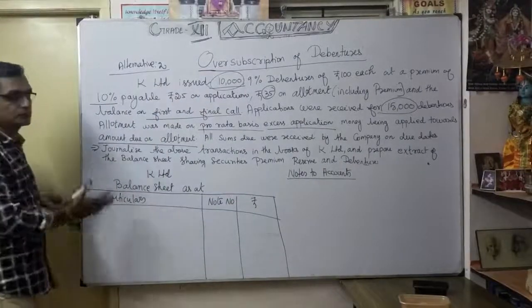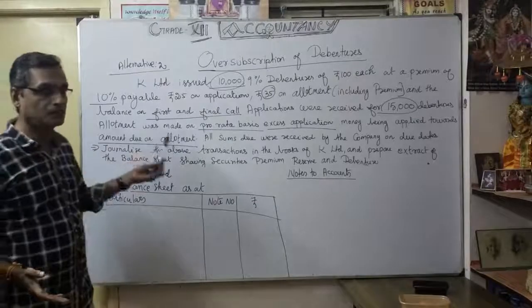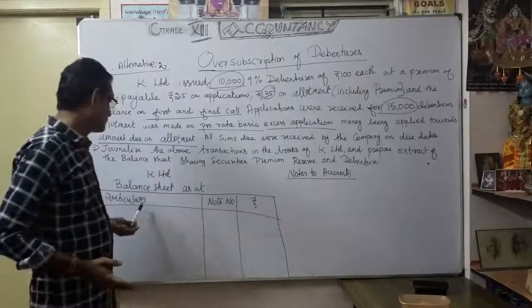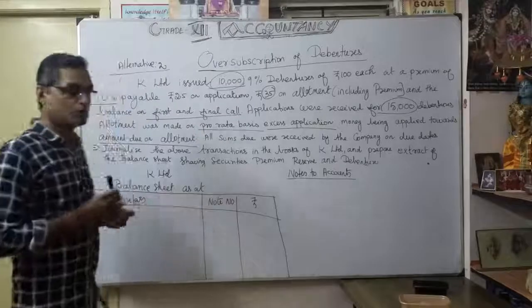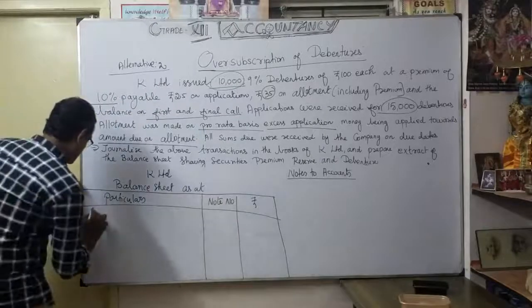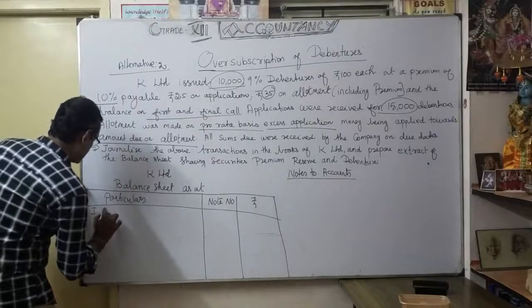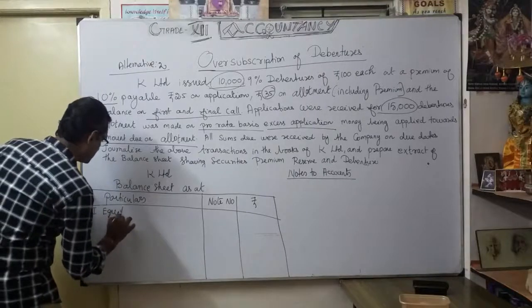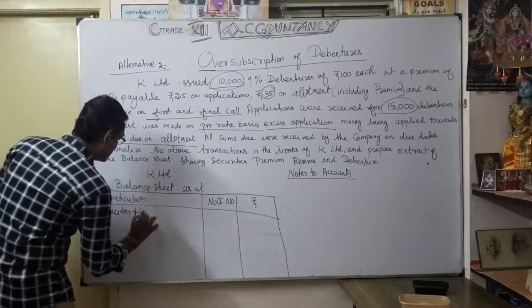As you know, the Companies Act 2013 requires the vertical format. So what are the particulars? Note number, amount. So what is the first heading? You know. Under the first heading, it is coming under equity and liabilities, isn't it?